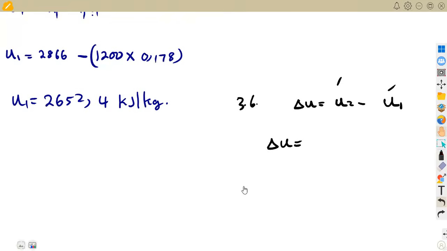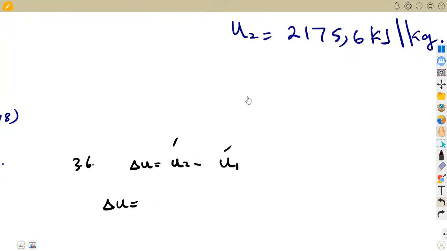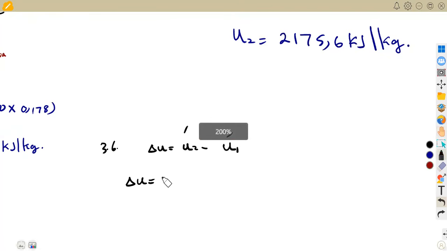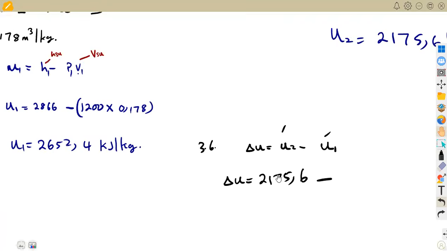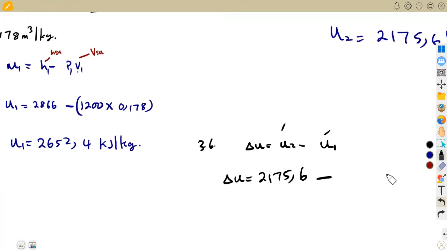So that is U2 from our wet steam here. Remember what we got, that was 2,175.6. Take note, it's in kilojoule per kg, all right, minus the first one also in kilojoule per kg, because our answers there were in kilojoules per kg. So this is 2652.4. So meaning to say we are going to obtain our change in internal energy in kilojoule per kg. And this gave us a negative 476.8, which is in kilojoule per kg.